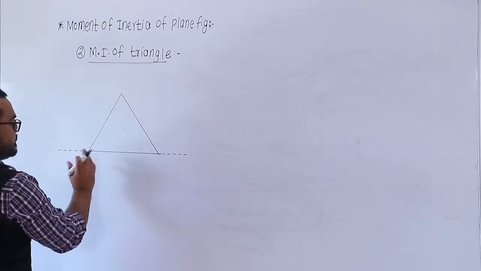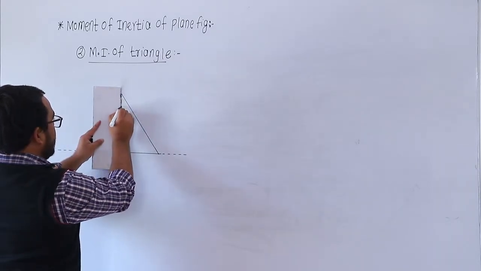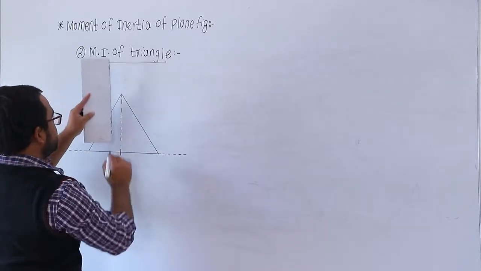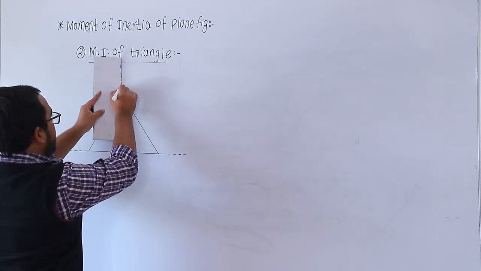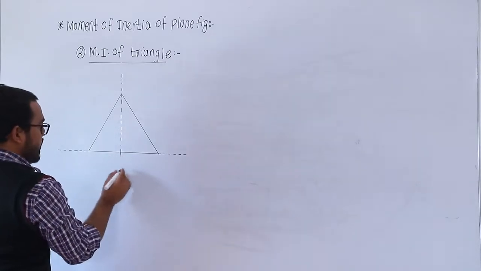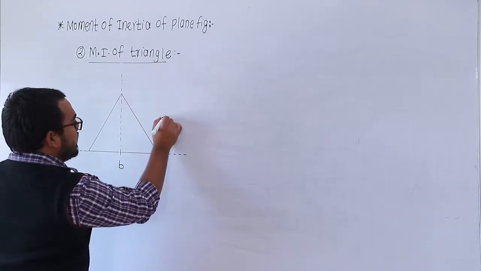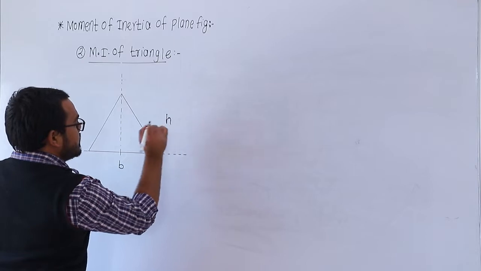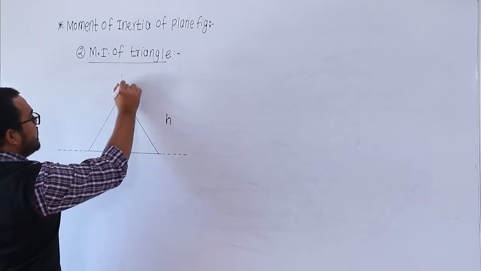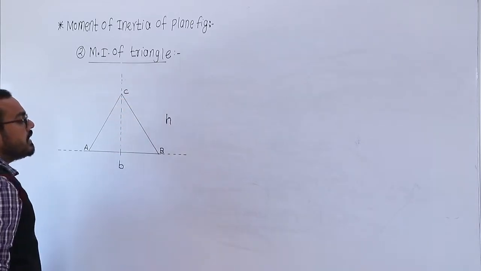So this is the triangle, and this is the vertical axis, that is the y axis. Okay. So this is the triangle having a base, small b, and a height, small h. Small h is the height and small b is the base for the triangle. Let us say the triangle is named A, B and C.